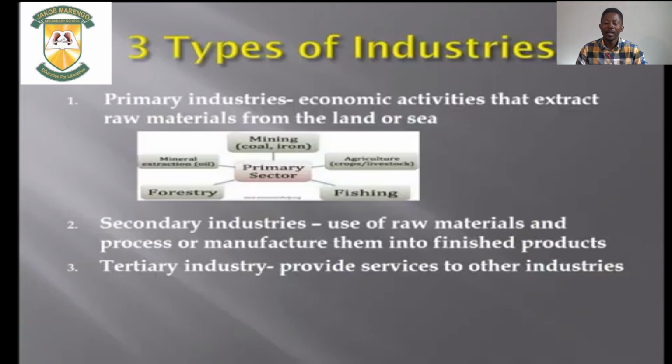Number 2, the secondary industries, use the raw materials in the processes to manufacture them into finished products or finished goods and services. And then tertiary industries, these are the ones that render services and goods to other industries and to the clients. So when we talk about the tertiary industry, you talk about innovation, you talk about research, you talk about technology. Those are all examples.